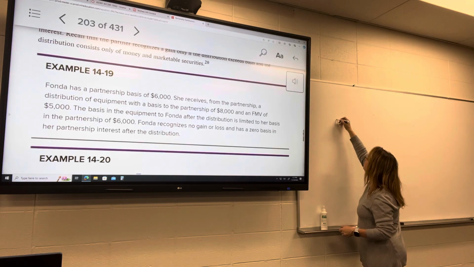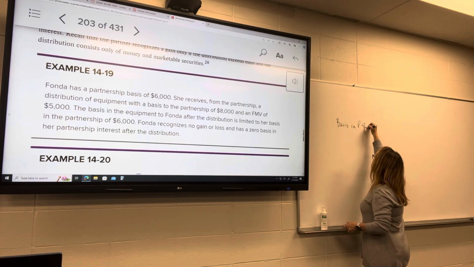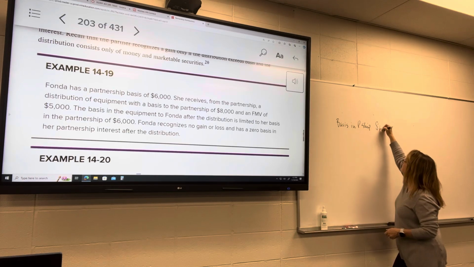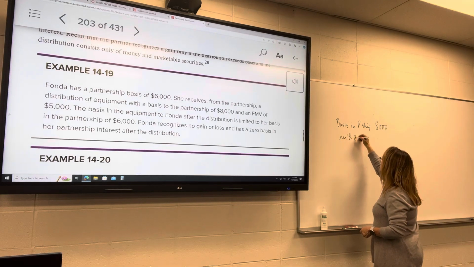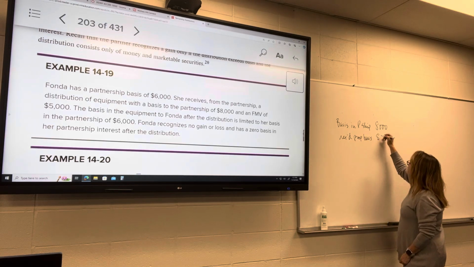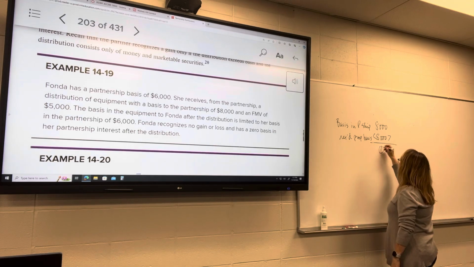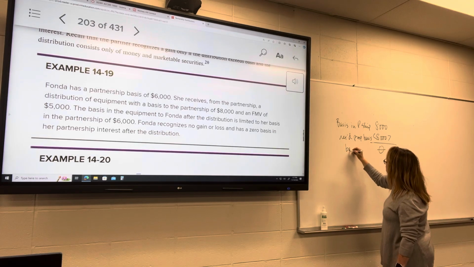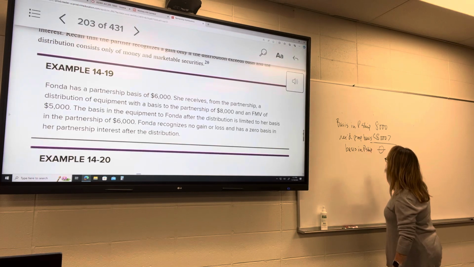Let's say that her basis in the partnership was $8,000, and she received property with a basis of $8,000. Now, that will reduce her basis in the partnership to zero.